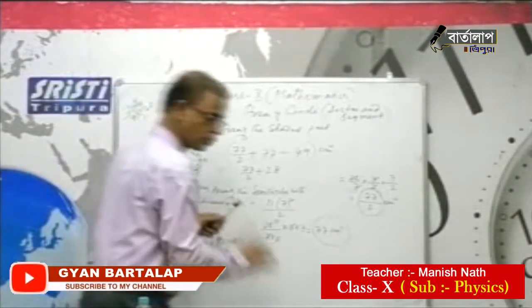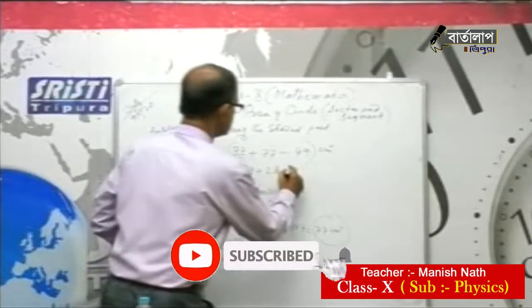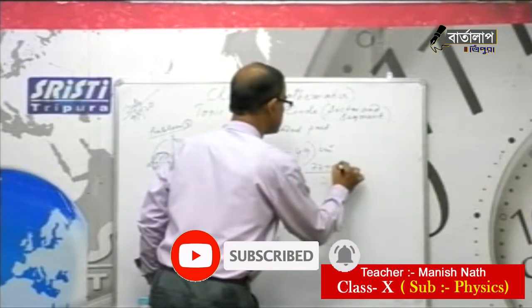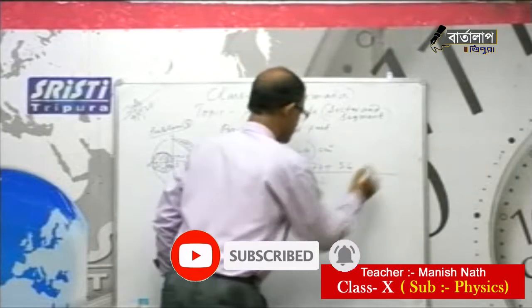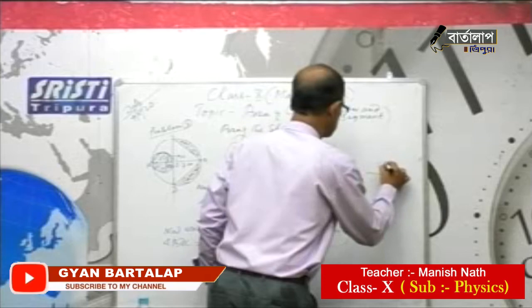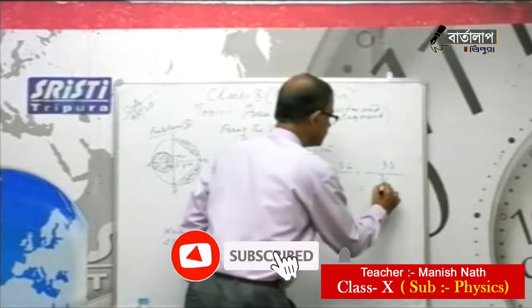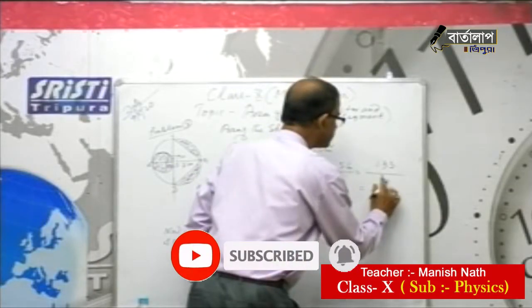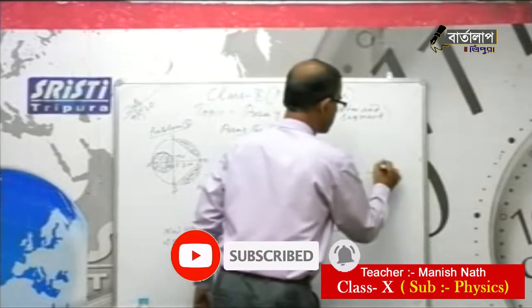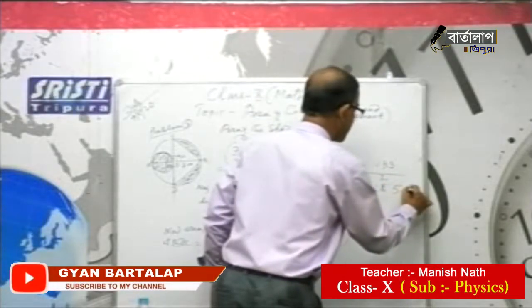So now you add these two. 2 is the LCM, 77, 56, so it is 6, 12, 1 carry, 6 to 12, 13.5, 66.5 centimeter square.